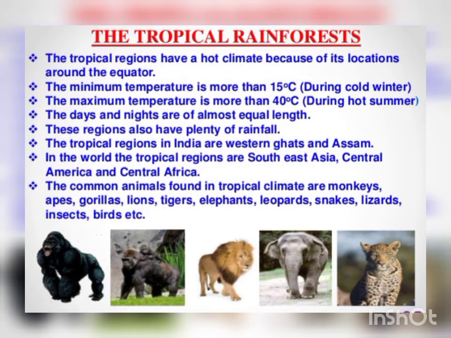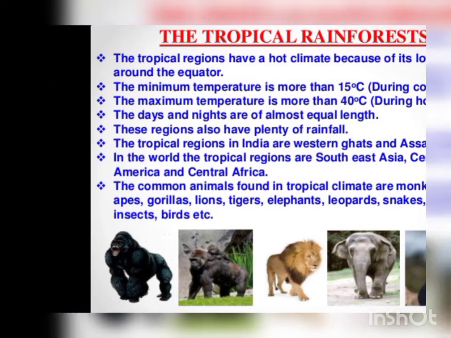The common animals found in tropical climate are monkeys, apes, gorillas, lions, tigers, elephants, leopards, snakes, lizards, insects, birds, etc. These are some animals you will find in the tropical rainforest. What are the important features of the tropical rainforest? It has a warm climate, day and night are almost the same, and it gets plenty of rainfall. This you have to remember.